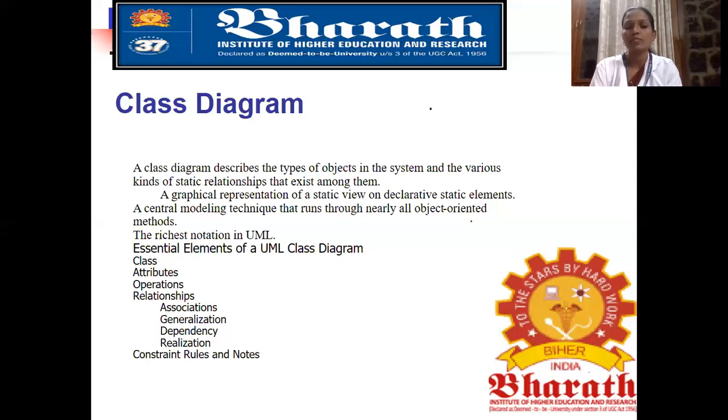Class, attributes, operations, relationships. In the relationships, how many relationships are there? There are 4 different types of relationships: associations, generalization, dependency, realization. The next one is constraint, rules, and notes.